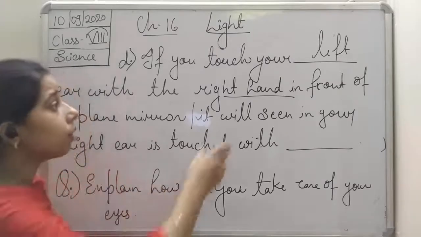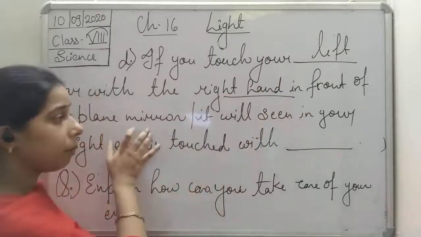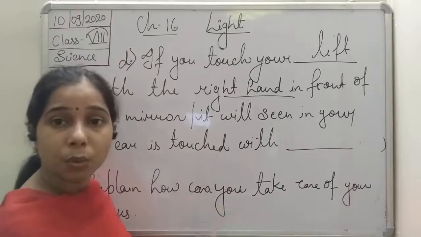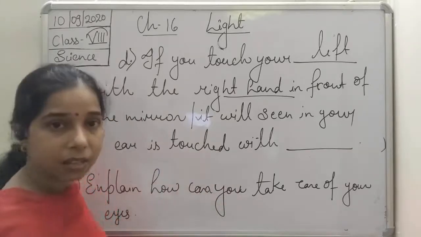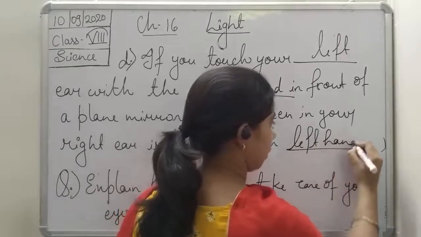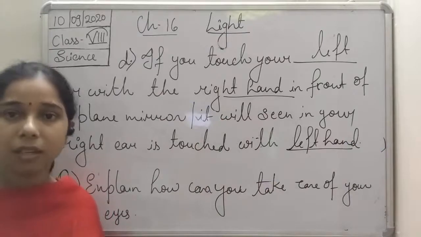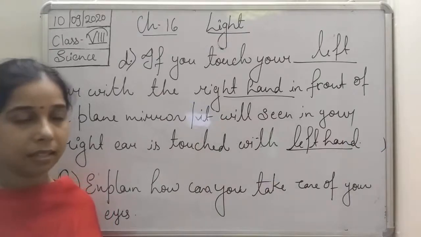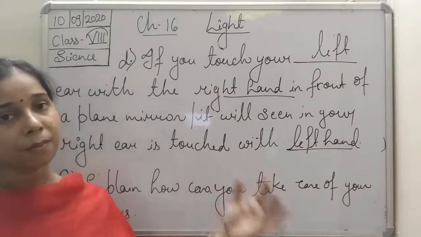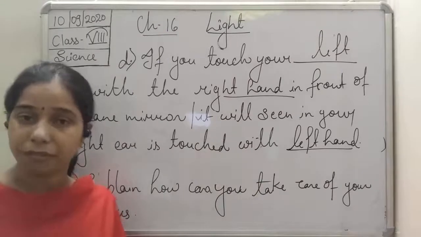So you see here, students, left ear with the right hand in front of the plane mirror seems like the right ear is touched with the left hand. So we can write here left hand. Why is this so? It is because of lateral inversion, in which the left thing seems to be right, and the right seems to be left.